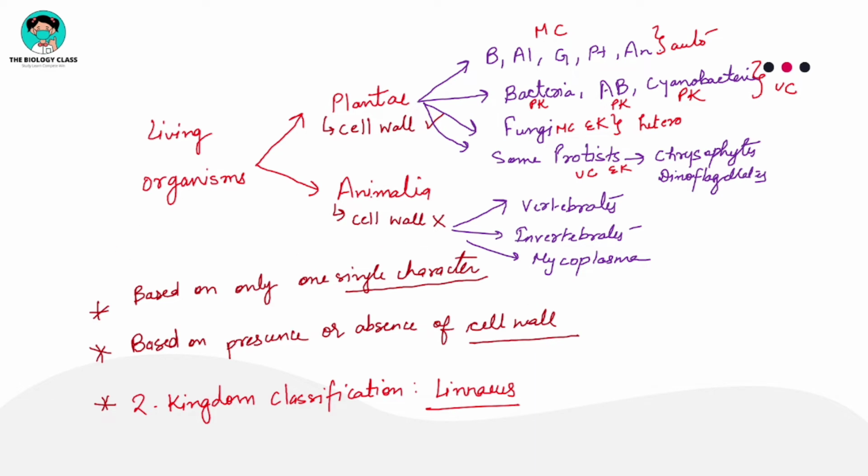This is a wrong type of classification system where you can see the classification was based on only one single character. That is why it was incorrect. The only character they took into consideration was the cell wall, and who used this classification system? Carolus Linnaeus. You have to remember all these things.